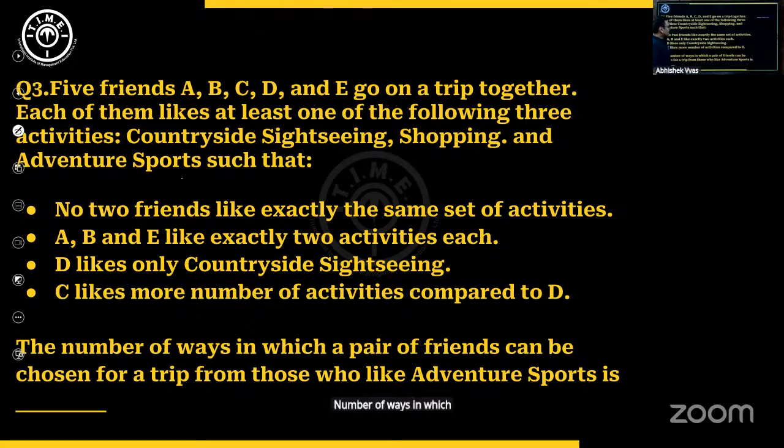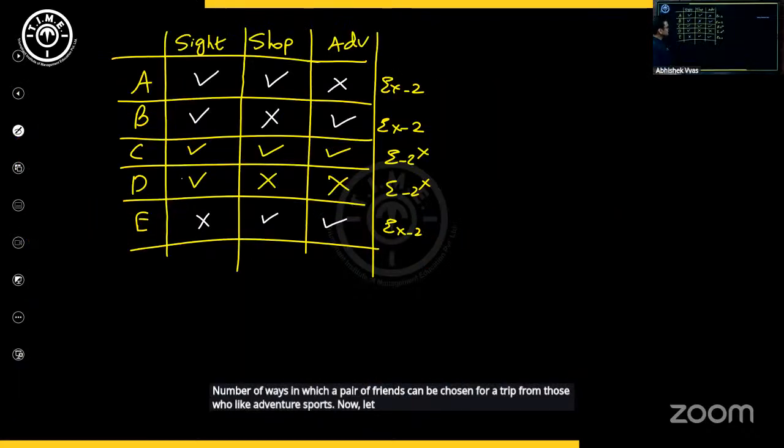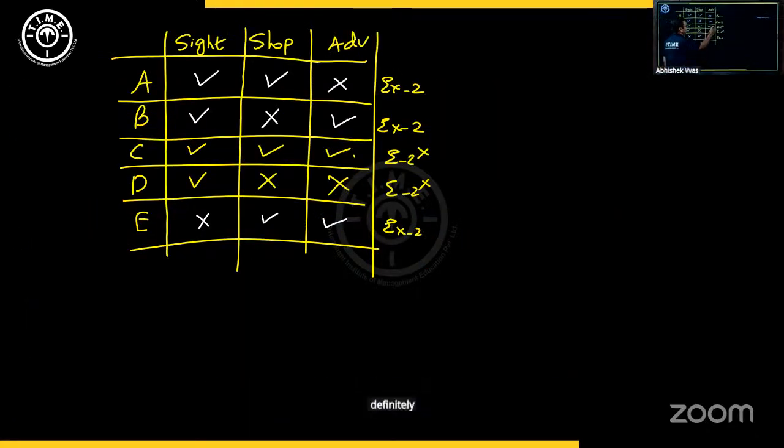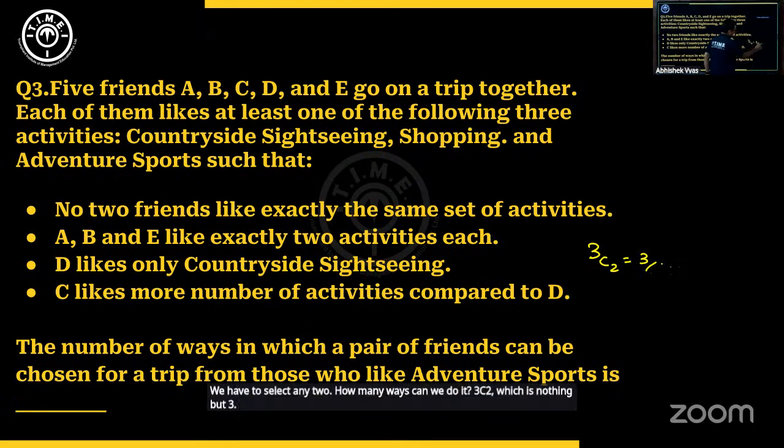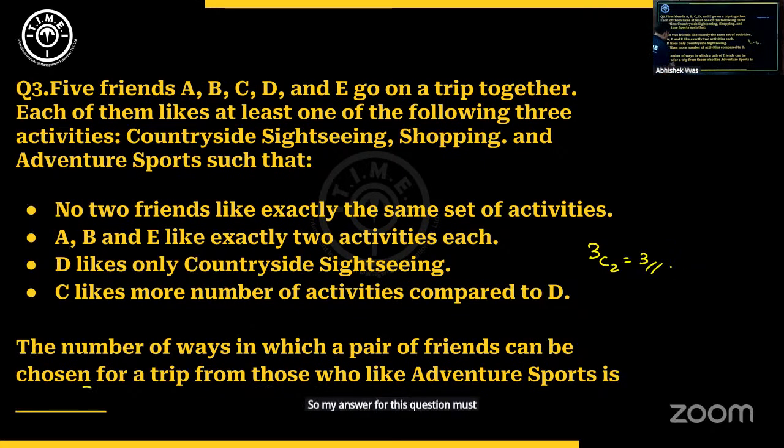Number of ways in which a pair of friends can be chosen for a trip from those who like adventure sports is. Now let's try to understand how many people like adventure sports. Definitely this person likes adventure sports. This person definitely doesn't like adventure sport. And out of the remaining 3, can I say exactly 2 people will like adventure sport. There'll be 1 person who will not like adventure sport and like the other 2. So that means in all, there are 3 friends who like adventure sport, and out of those 3, we have to select any 2. How many ways can we do it? 3C2, which is nothing but 3. So my answer for this question must be 3. A very, very direct question that we had.